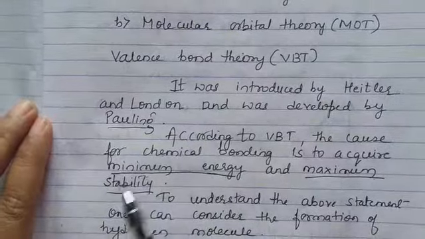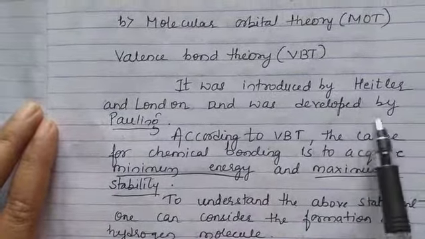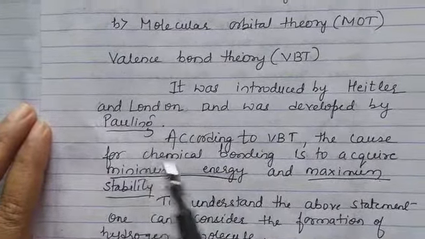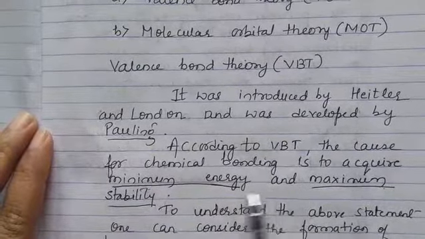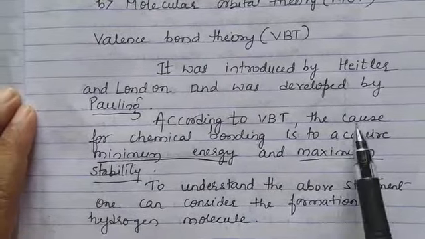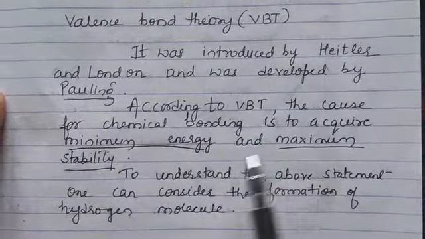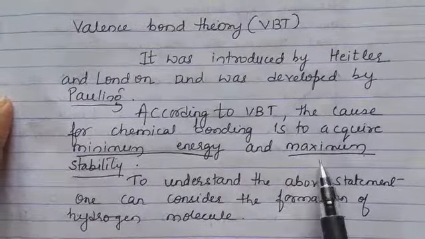Valence bond theory was introduced by Heitler and London and was developed further by Pauling. According to VBT, the cause for chemical bonding, that is, what is the cause for any molecule to undergo bonding, is to acquire minimum energy and maximum stability.